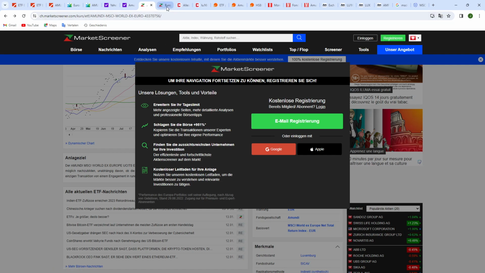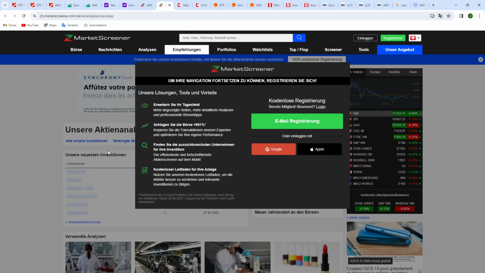So when you go to Europe, for instance, you will get this page, and when you register, you will see here the different names appear, and with those names you can go and look up everything that you need to know. When you can do it on Market Screener, you can do it there, or you go to other websites and you look up more information there. But I just give it for completeness.